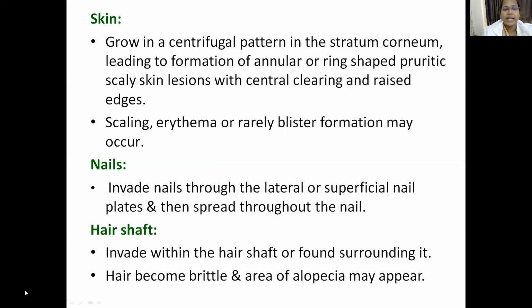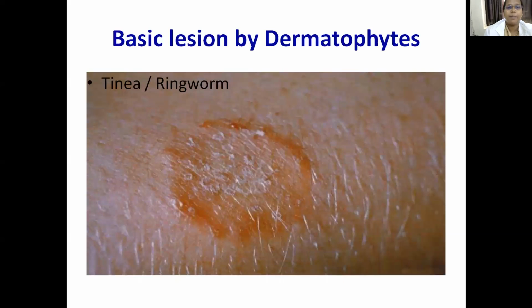Coming to the hair, they invade the hair shaft and are found surrounding it, as a result of which the hair becomes brittle, and sometimes an alopecia-like appearance may also be seen. There are also certain deep folliculitis manifestations.